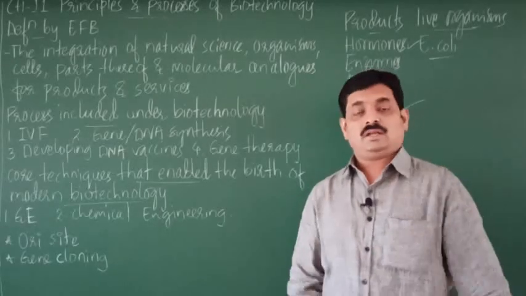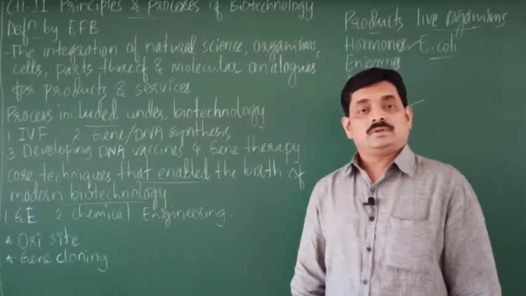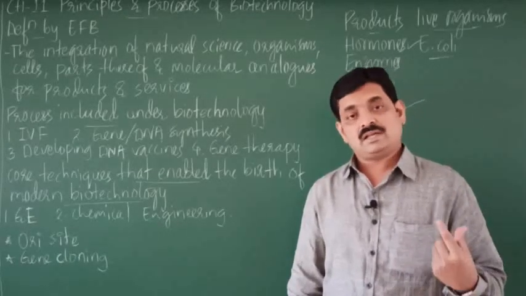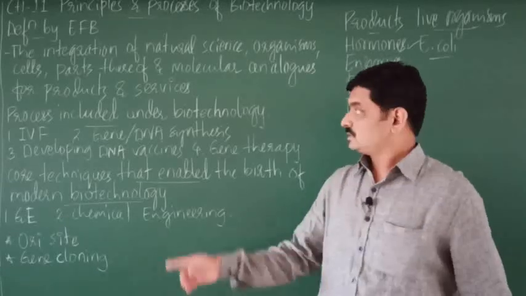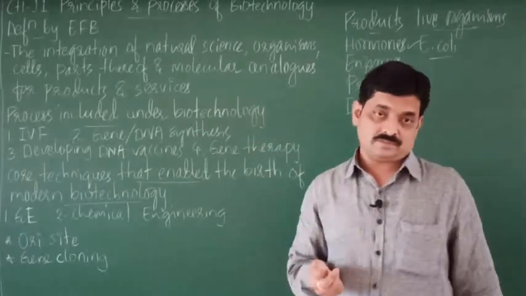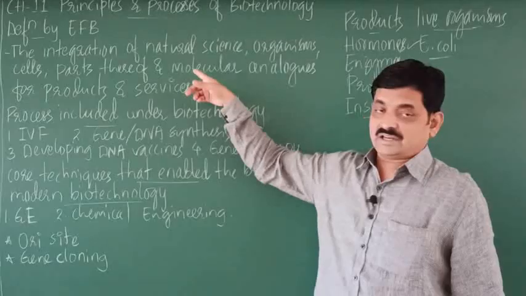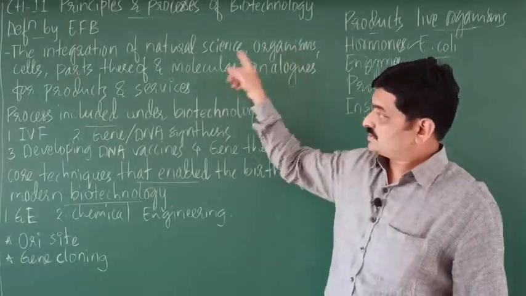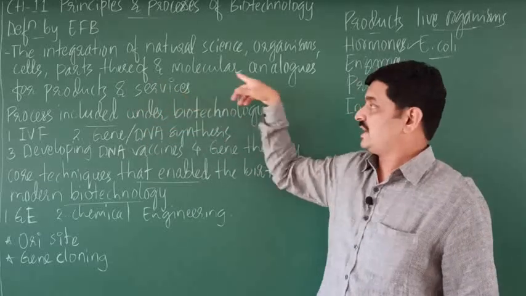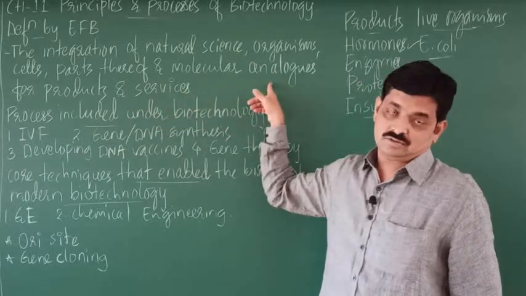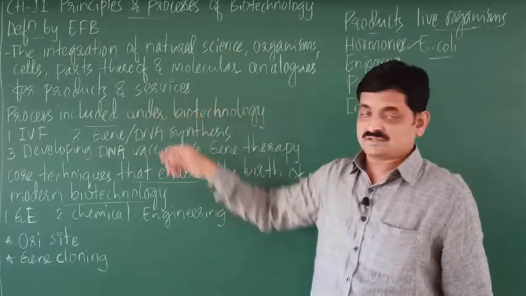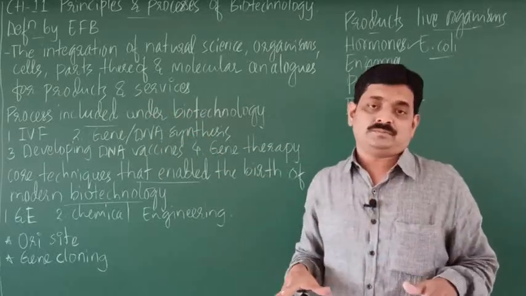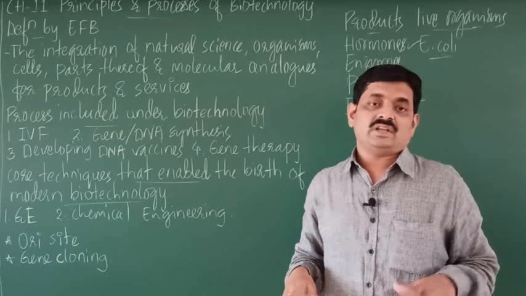So you may expect a 1 or 2 mark question: write the definition of biotechnology as given by EFB. So this definition you have to write. So integration of natural science, organisms, cells, parts thereof, and molecular analogs, right, for products and services. So all these are used, right?